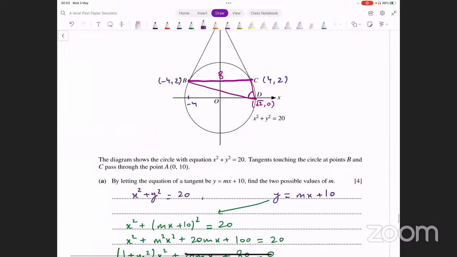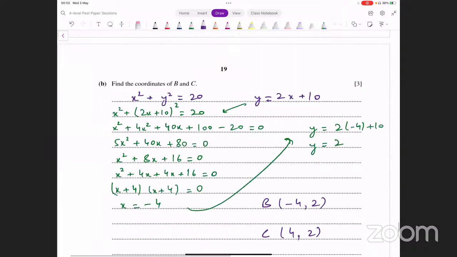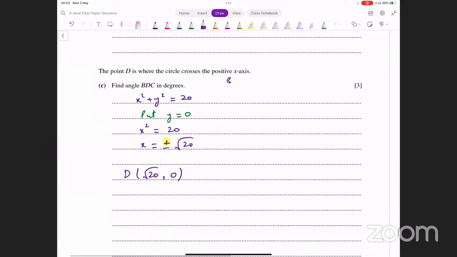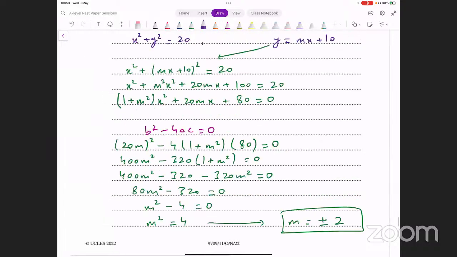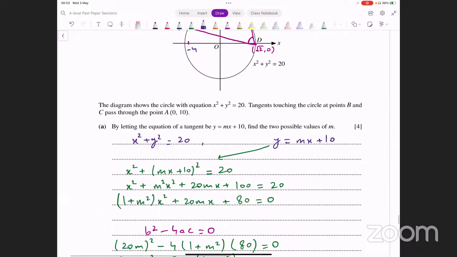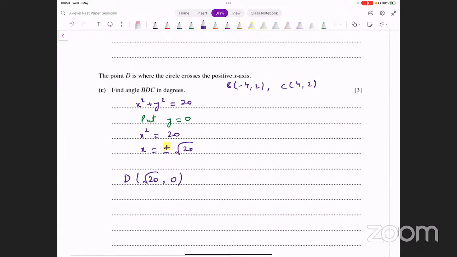उसके लिए हमें क्या चाहिए? हमें BC की लेंथ पता है. इनफैक्ट यहाँ पे कोऑर्डिनेट्स लिख लेते हैं. The point B is -4 and 2 and point C is 4 and 2. These are the other points that you have. Let's find the distances. BC तो हमें पता है already. BC distance is 8 units. Okay, let's find BD for instance.